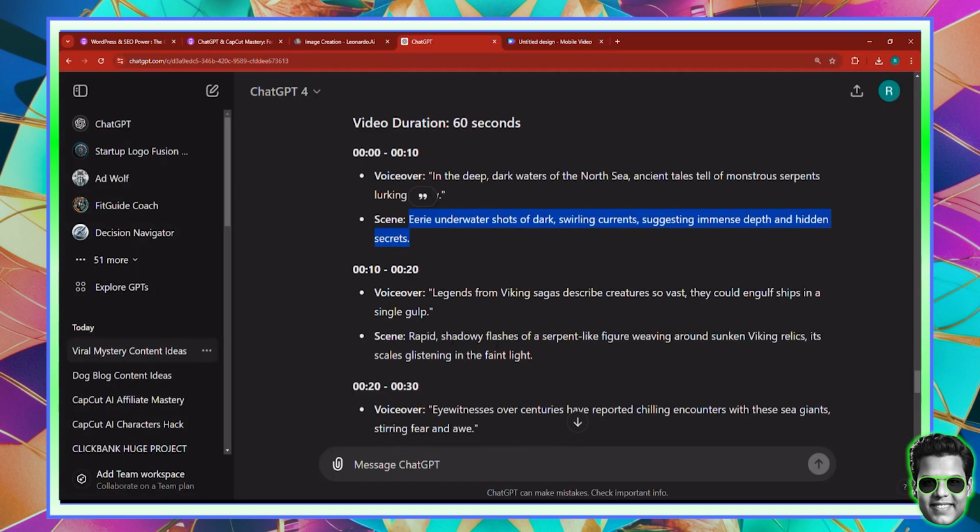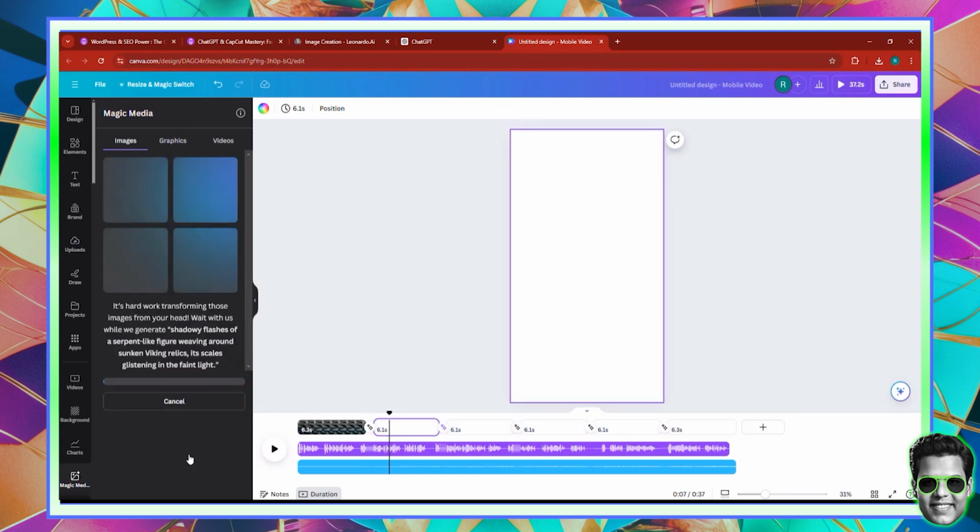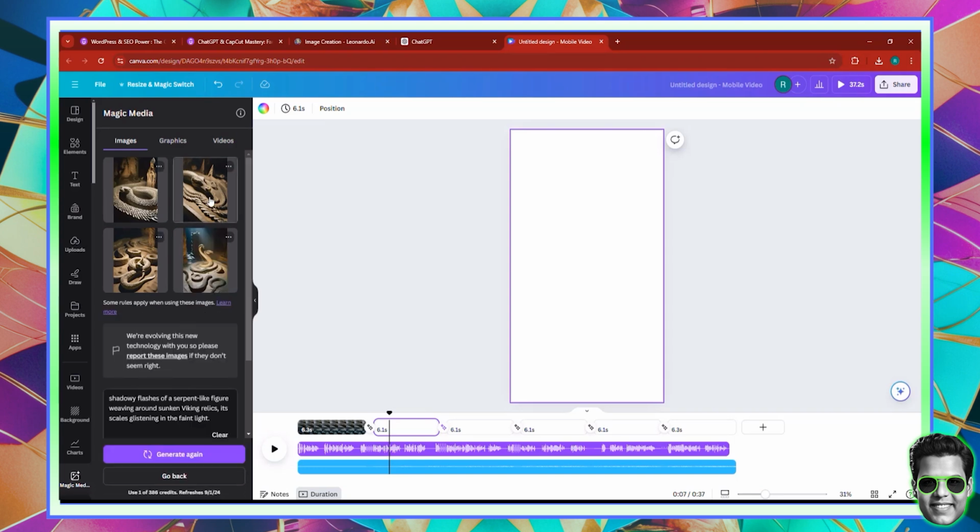So the next scene is shadowy flashes of a serpent-like figure. Okay, so let's just go and copy this, and paste it here. I'm going to use the same presets, right? The filmic style and the resolution, which is the phone-friendly resolution. And it's faster, right? It generates images faster. And you can see right here, we have a bunch of very beautiful images. I think I'm going to go with this one right here.